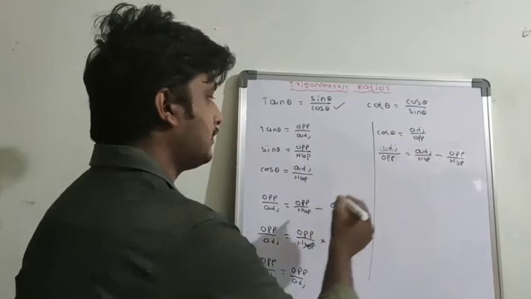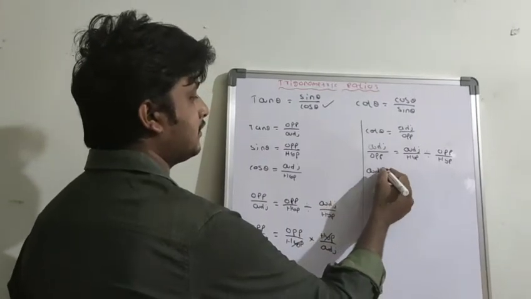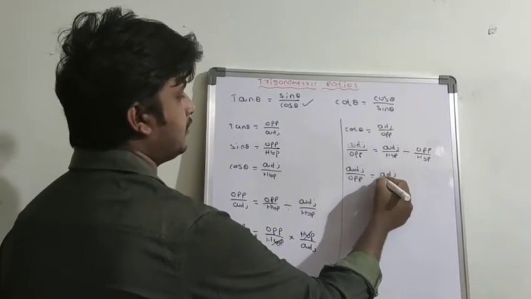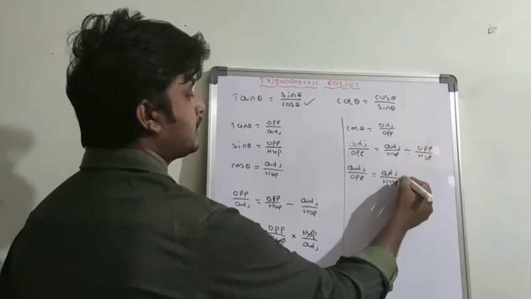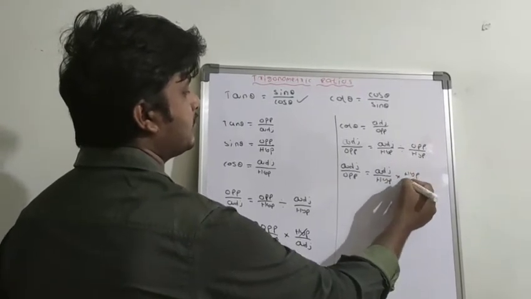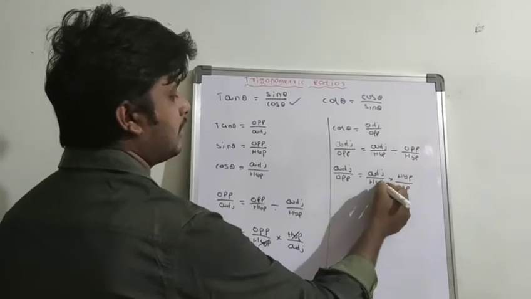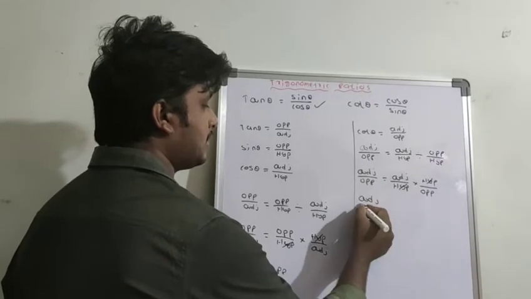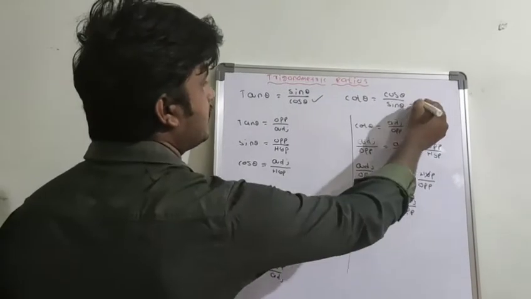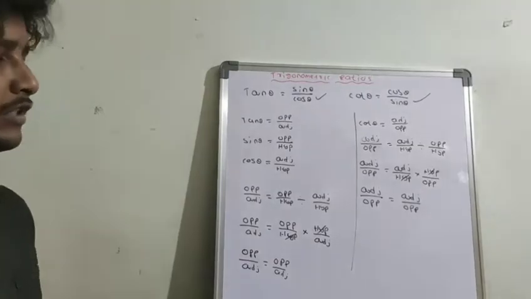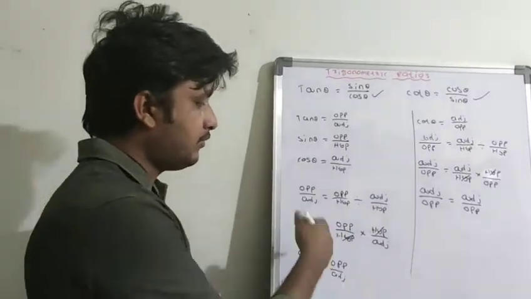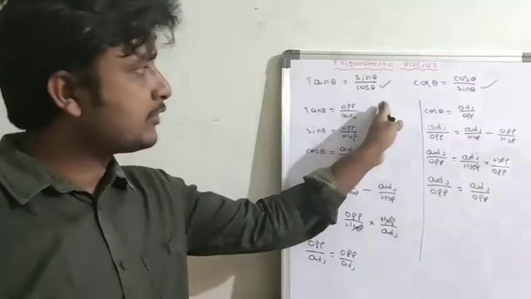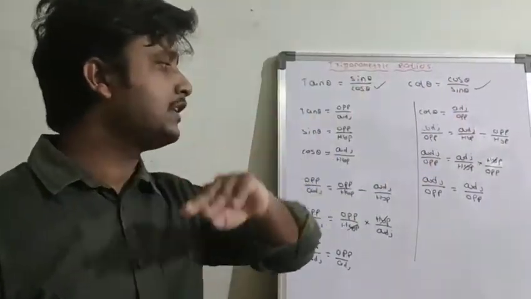So from this, adjacent by opposite is equal to adjacent by hypotenuse into hypotenuse by opposite. The hypotenuse gets cancelled. From this, cot theta equal to cos theta by sin theta. Actually, we need not learn all these things, but for understanding purpose, for proving tan theta equal to sin theta by cos theta and cot theta equal to cos theta by sin theta, I explained